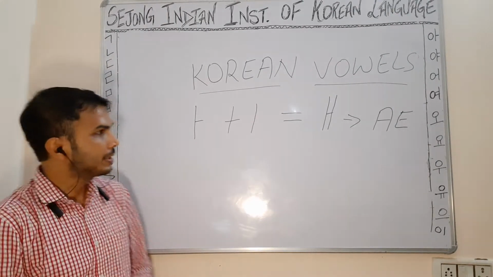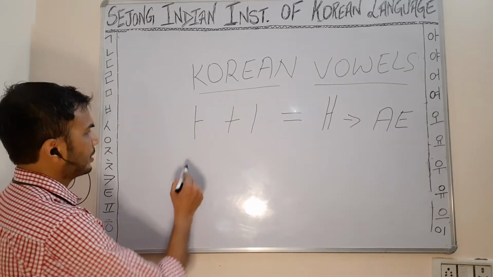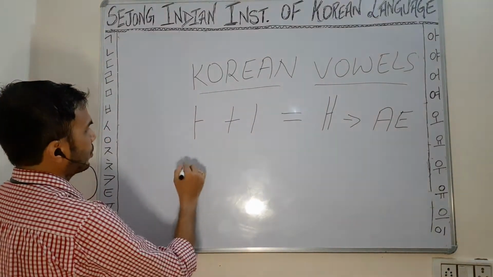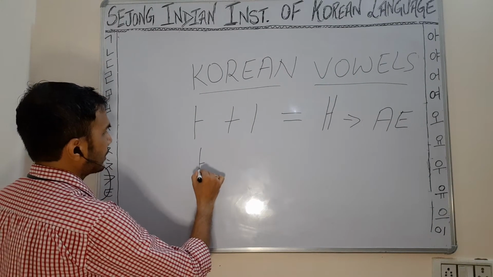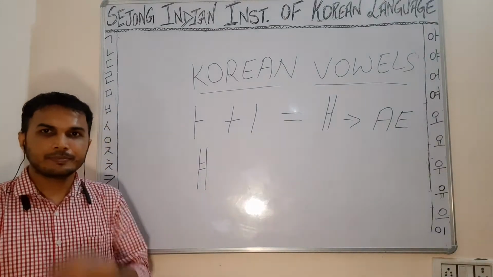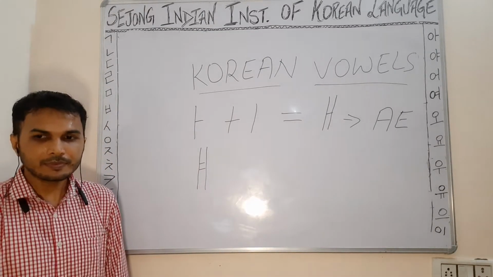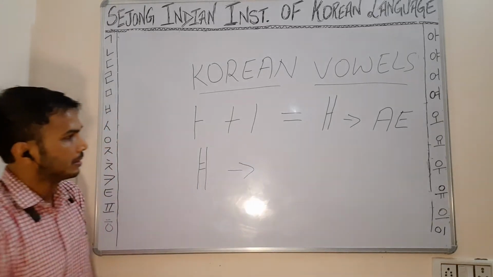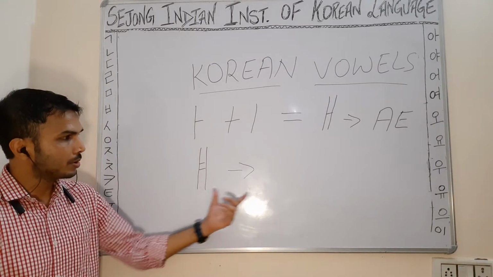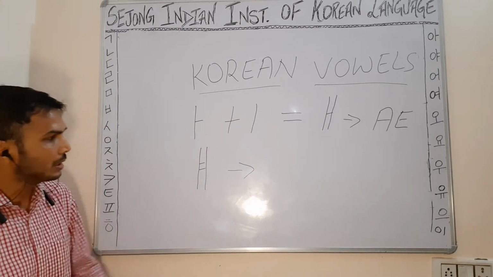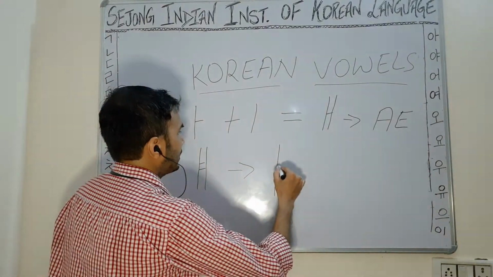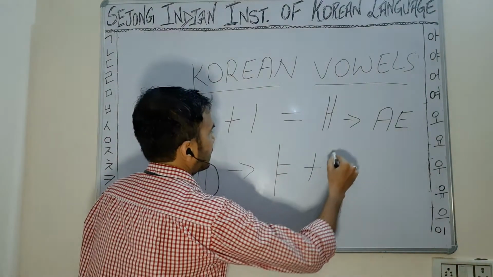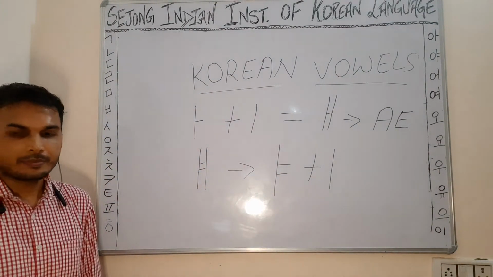Okay, how to write yae? I will reverse it: first I will write yae, then I will tell you the combination of monophthongs. So yae can be written like this, right? If we check the fundamental vowels used in making this yae diphthong, it is ya plus i.